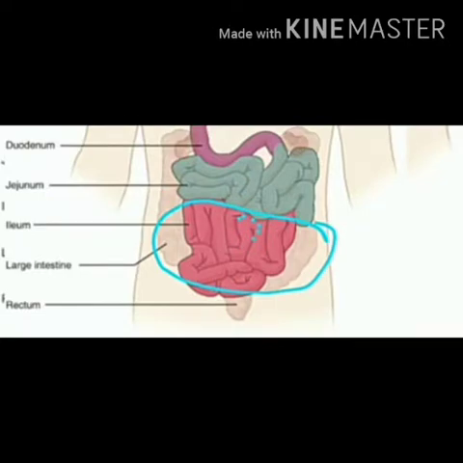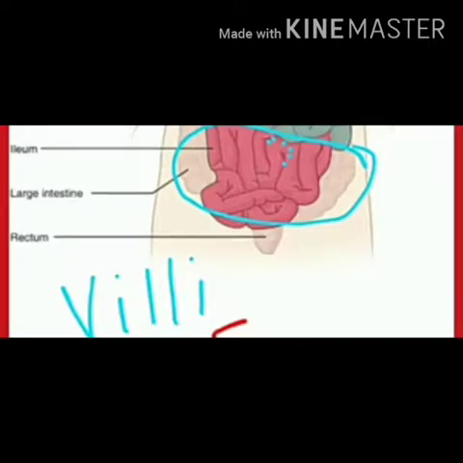It is the middle part of the small intestine and measures about 2 meters in length. Now next is your ileum, which is this reddish part. It is the last part of the small intestine, which measures about 3 to 3.5 meters in length.